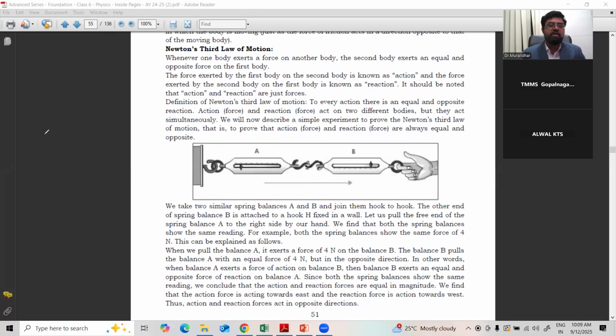Force is measured in Newton in the MKS system or SI system, and dyne in the CGS system. Clear? Or you can write it in another way: since it is mass times acceleration, it is kg meter per second square, or gram centimeter per second square, which is commonly known as Newton or dyne. Clear? So this is Newton's second law of motion.